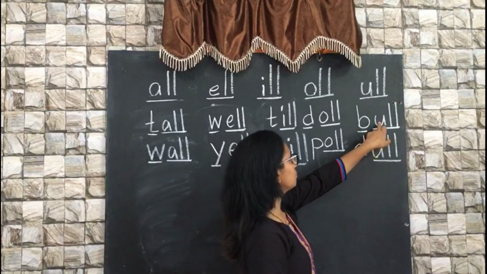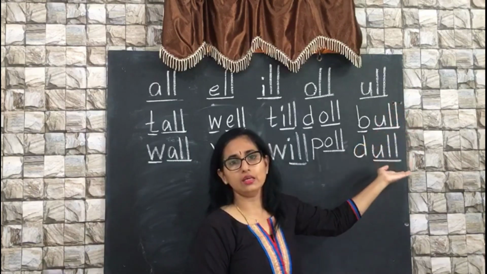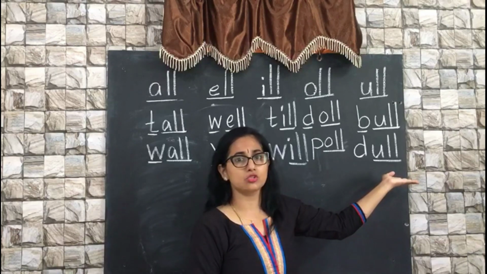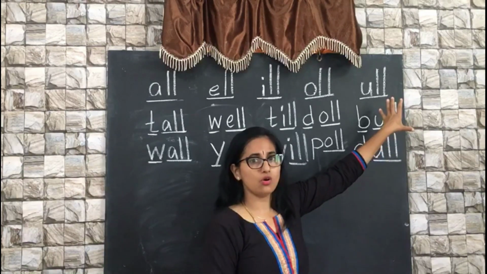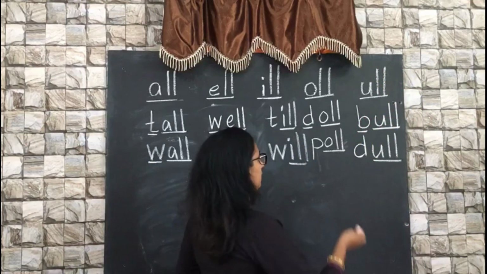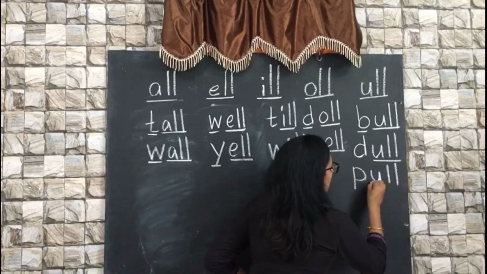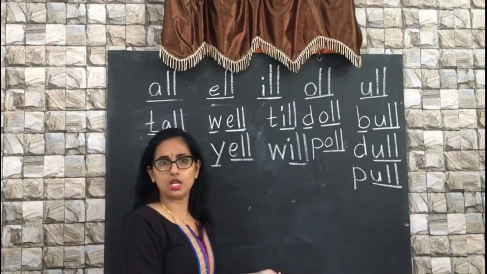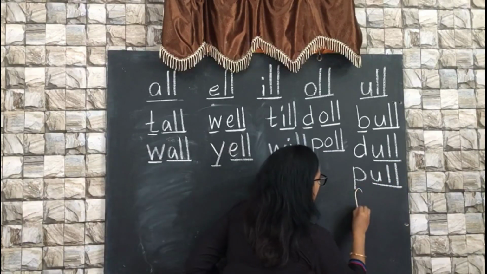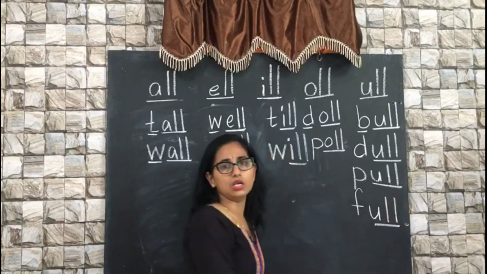Here it is the U sound and here it is the uh sound. That is the difference in four-letter words when you are writing with the U and L combination. And here you have P, ul, pull, F, ul, full.